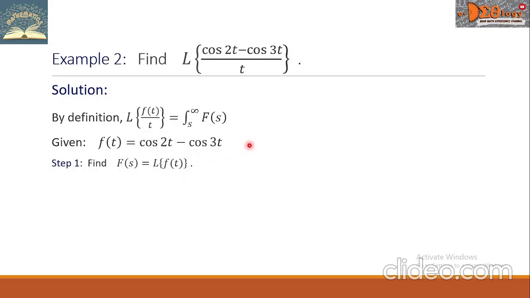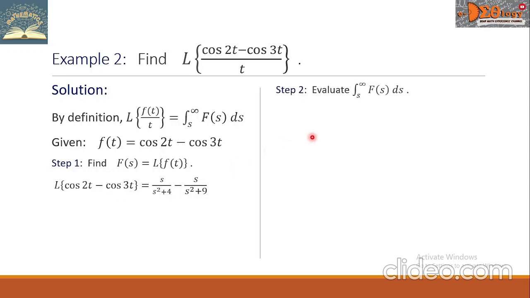Our f of t is here. Therefore, we will take the Laplace transform of cosine 2t minus cosine 3t, which is equal to s over s squared plus 4, that is for this cosine 2t, minus s over s squared plus 9, that is the Laplace transform of this cosine 3t.